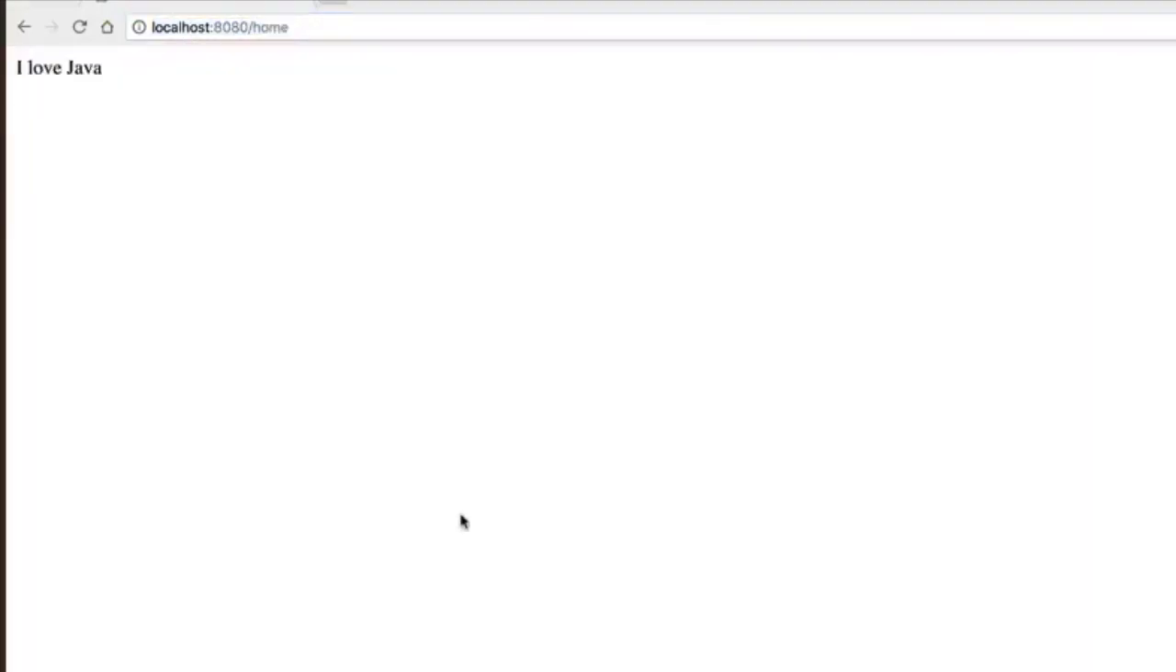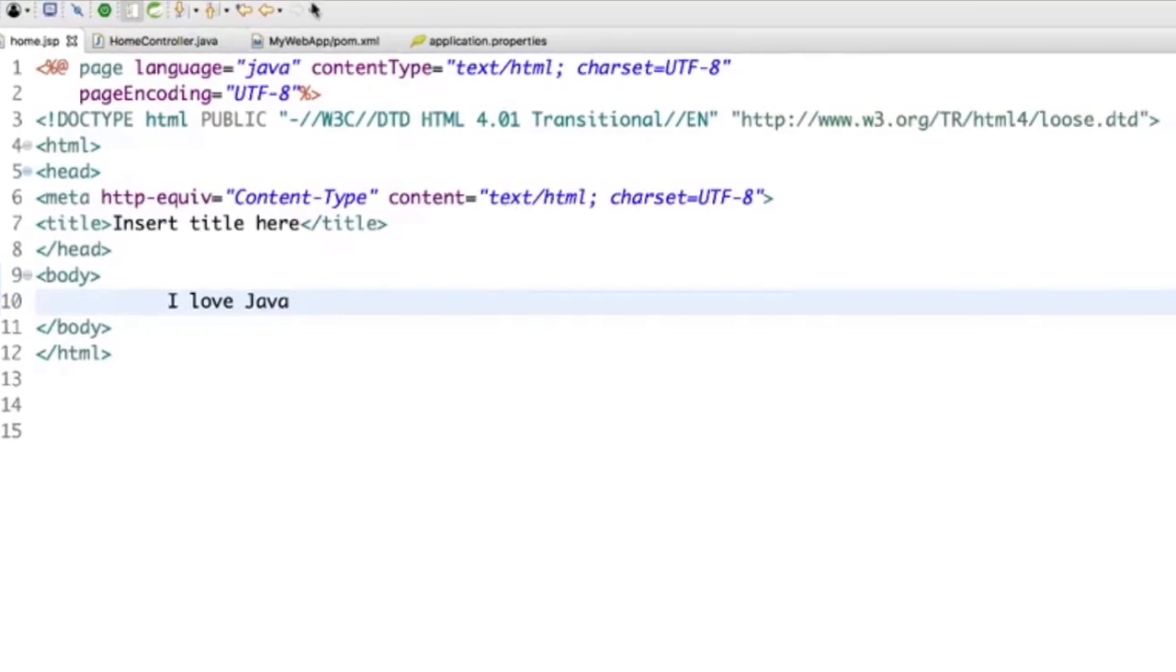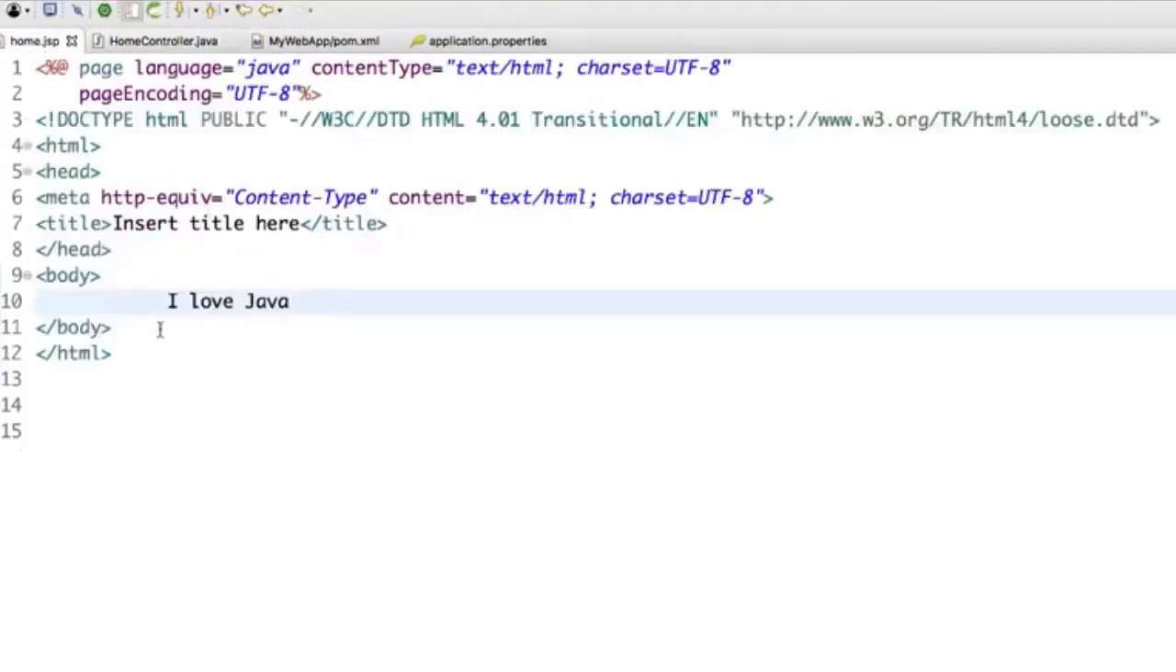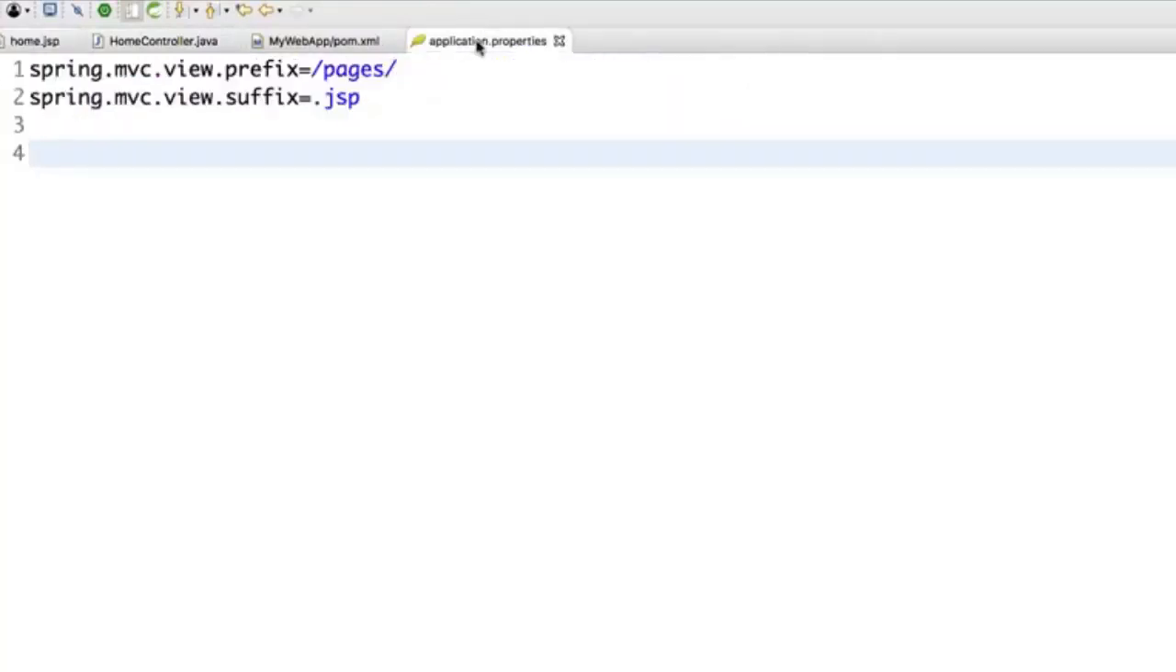How can I be sure? It's very simple. If I just go back to my STS, and if you can see in the home controller, in fact, in home.jsp, we are printing I love Java. So everything is working perfectly. In fact, we have also seen how we configure stuff. Again, we'll be doing a lot of configuration in future, but for the time being, let's do something new.